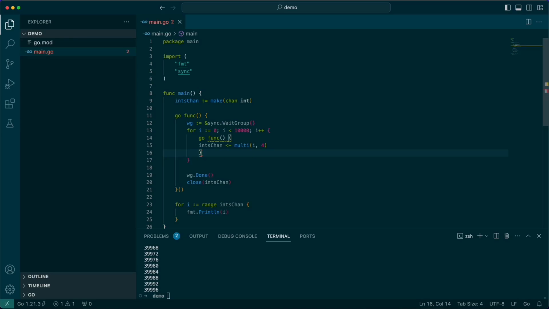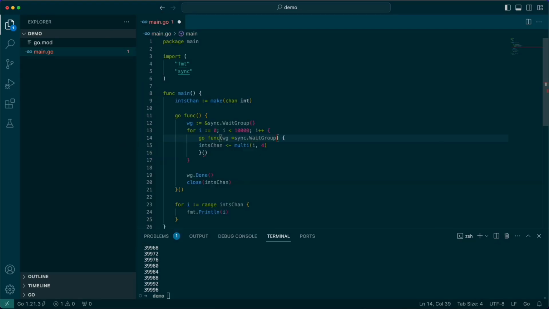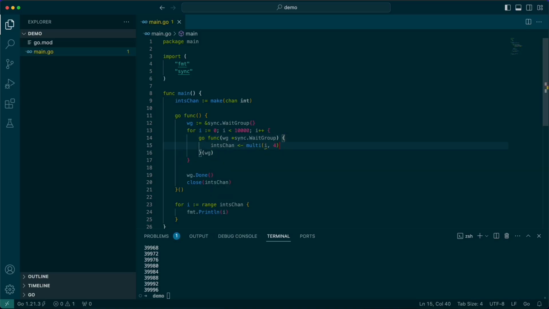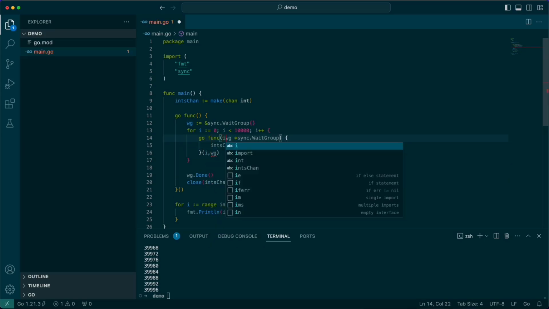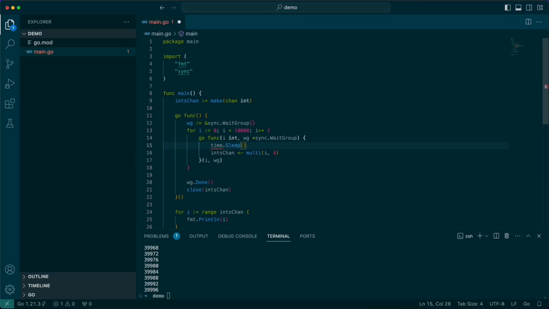And we'll say that we need to pass a wait group to it. And what's going to happen now is that this is going to execute in its own space. So let's do some randomization here. So time.Sleep.